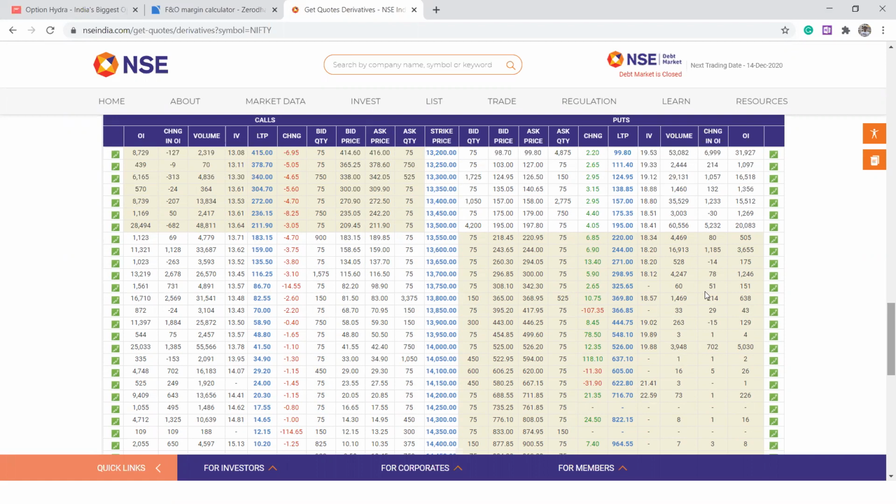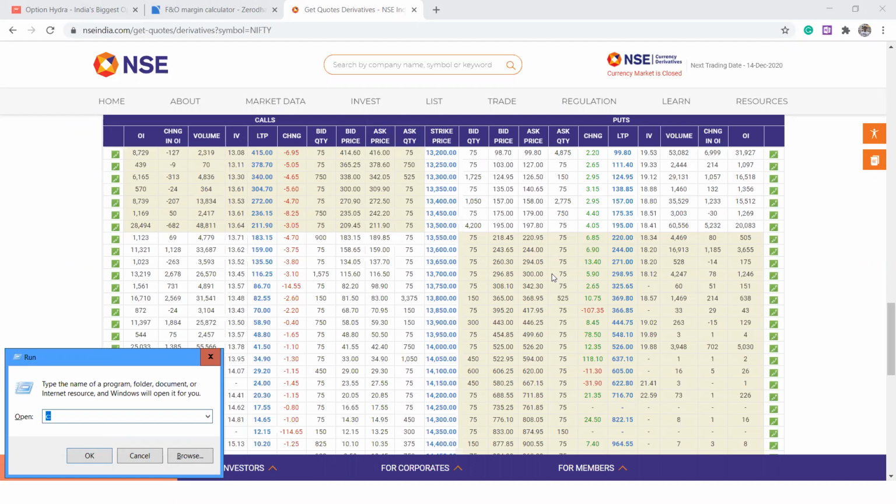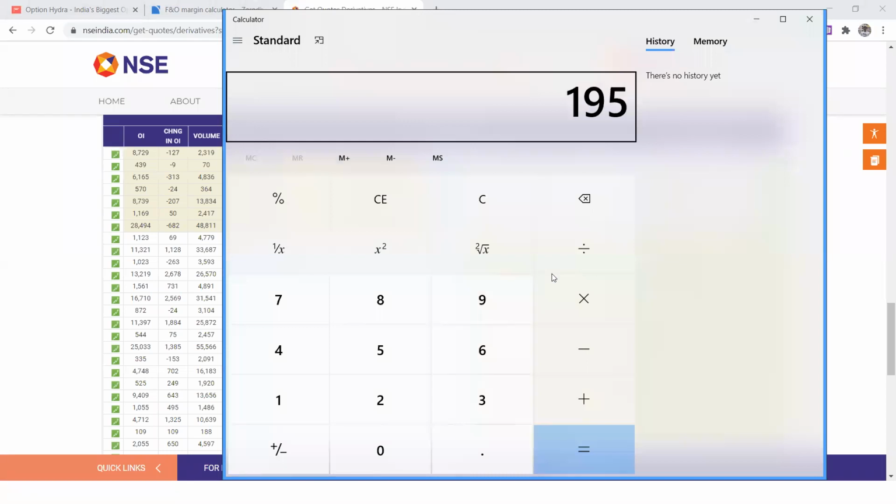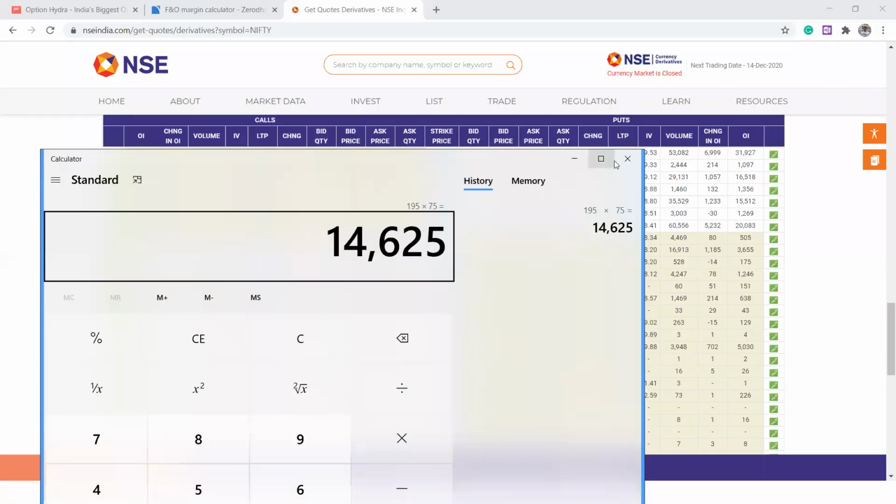Here, the 13,500 put option is currently at 195 rupees. If you want to buy that contract, you have to pay 195 into 75. So you have to pay a premium of 195 into 75, and the total cost is 14,625. That is what you have to pay for your actual position. Your position is a bearish position.